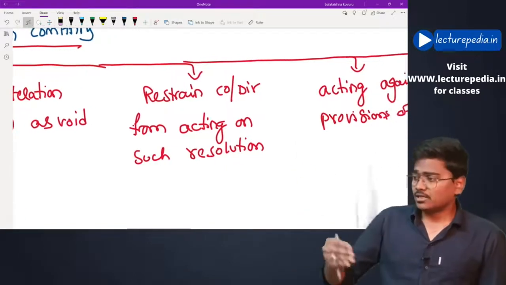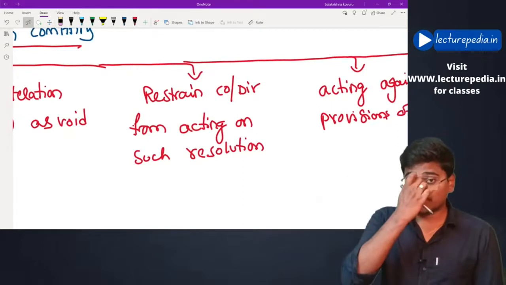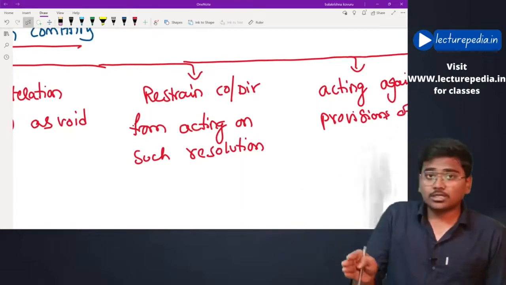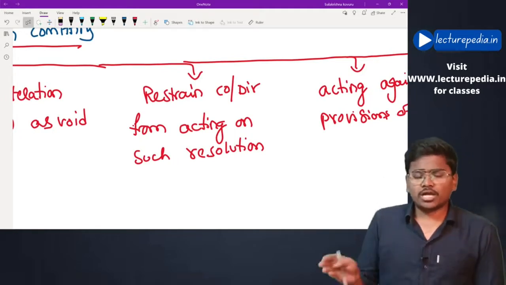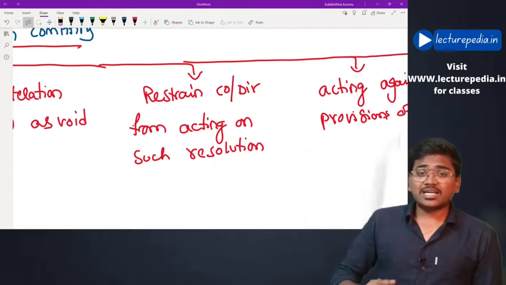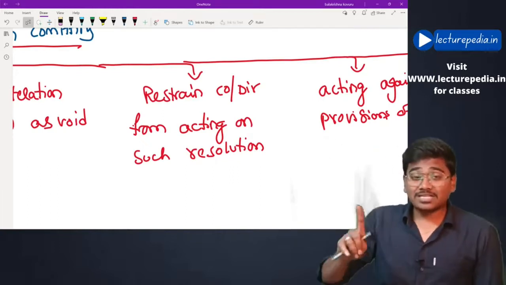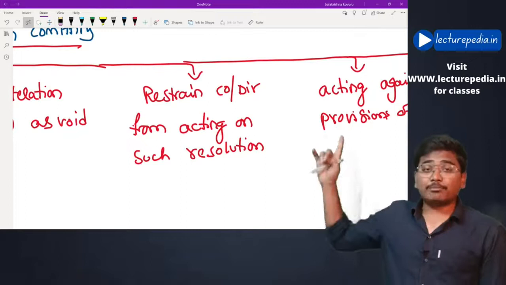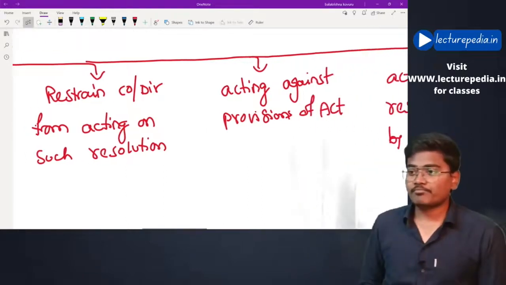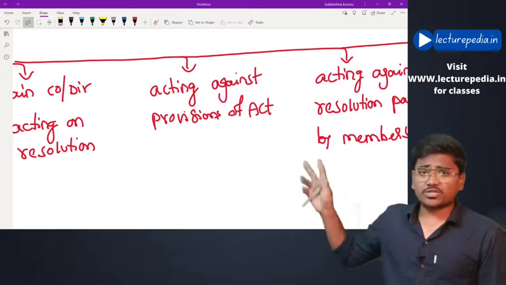The shareholders have passed a certain resolution, but some other shareholders or depositors are against such resolution passed by the other shareholders. Then they can approach the tribunal asking the tribunal to restrain the company or director from acting on such a resolution or acting against the provisions of the act.